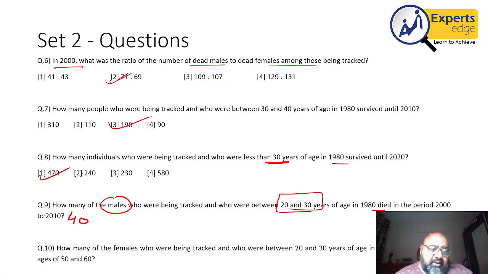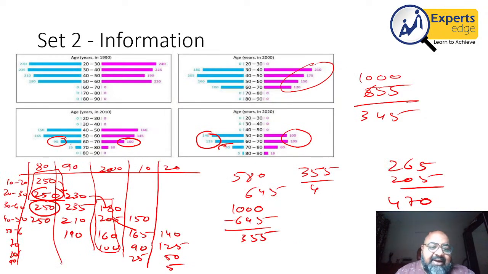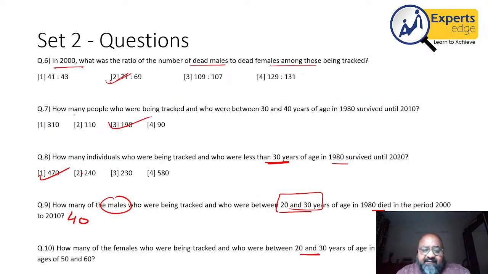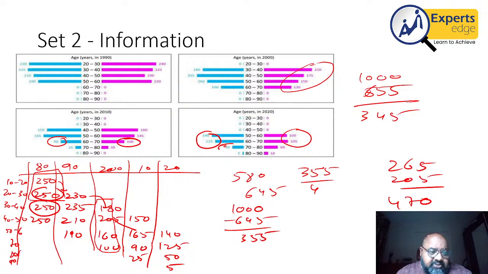The 10th question, again, was just one tricky question in the set. It said, how many of the females who were being tracked and who were between 20 and 30 in 1980 died between the age of 50 and 60? So 20 to 30 in 1980 is the second group of females. The numbers for the second group of females are 225, 175, 145, and 105. We have to see how many of these died between the age group 50 to 60.